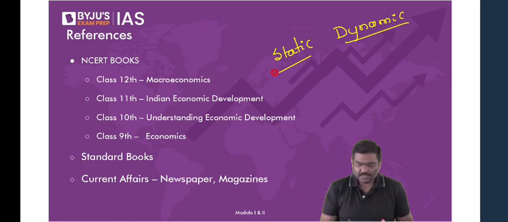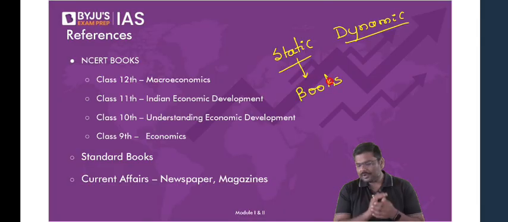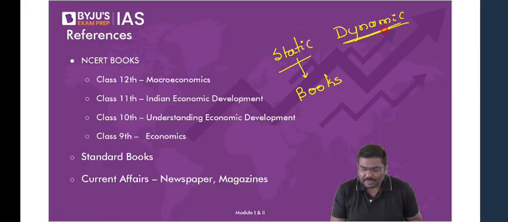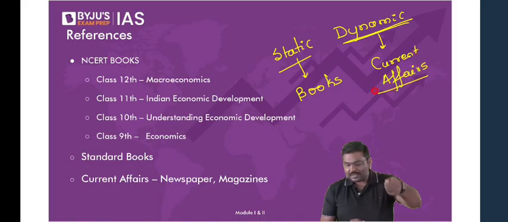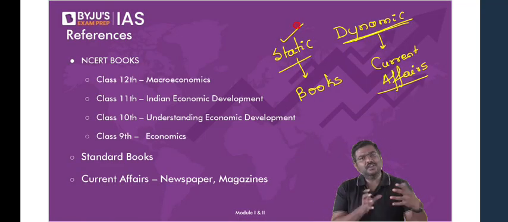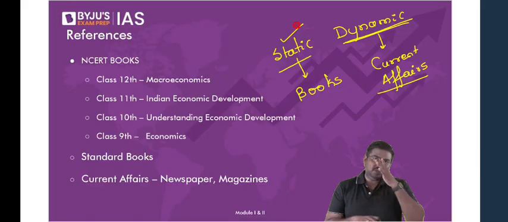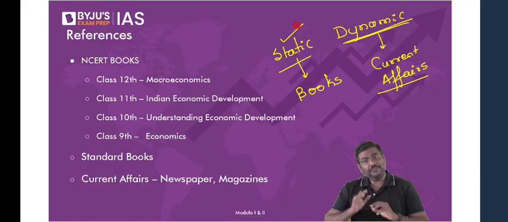In simple terms, static means whatever comes in the books, whatever is there in the book. Second, dynamic means whatever comes in the current affairs. Those who are saying, sir, this is my first class ever, I'm telling you about it now. Whatever comes in the current affairs, we call it the dynamic part. And whatever is there in the books, we call it the static part. Okay. Now, for Indian economy, both the parts are very, very important.